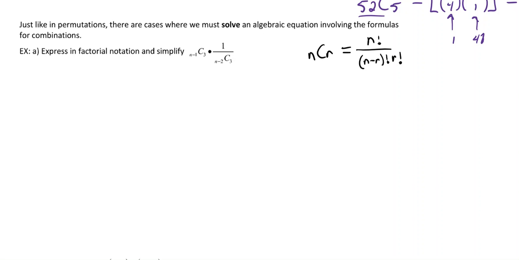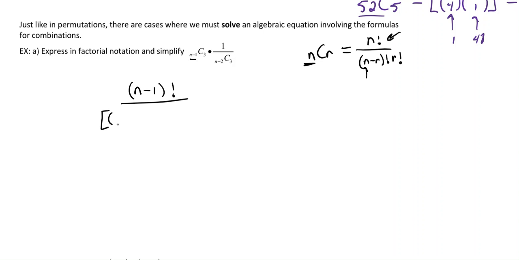So now we're just going to follow that pattern. So if I take (n minus 1) C 3, let's just do that part first. N minus 1 C 3 would be, okay, well, that's like my n value in this. So on the top, I've got (n minus 1) factorial. It's supposed to be n here, but remember, our n for this one is n minus 1. So that's what I'm going to write here, in brackets.